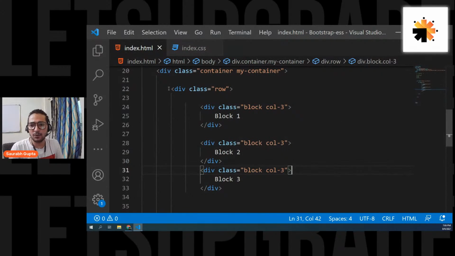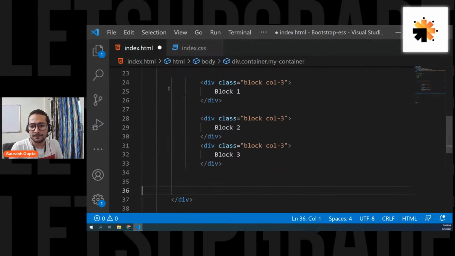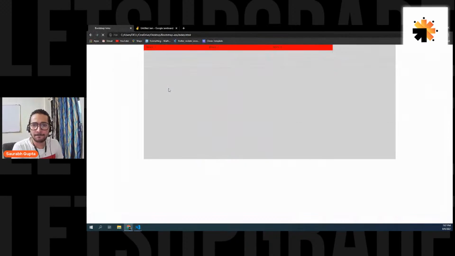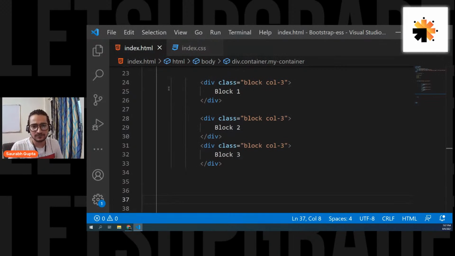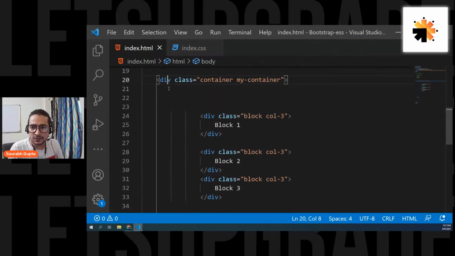And now if I remove row, see, they go like this, in blocks. So when you want your elements to go in a horizontal manner, then you have to put them inside the row element. That is the importance of the row class. So always remember this. I hope we are clear with this.